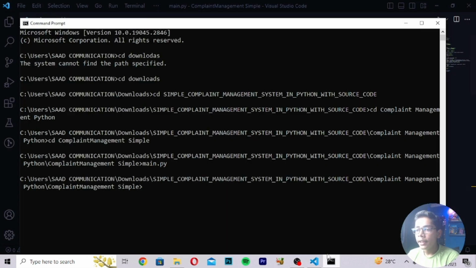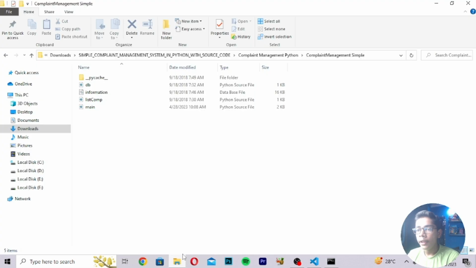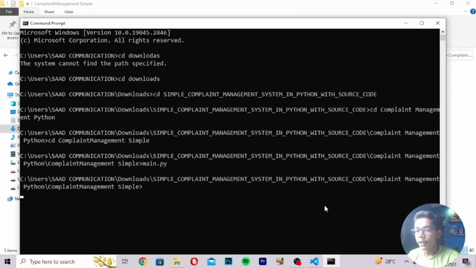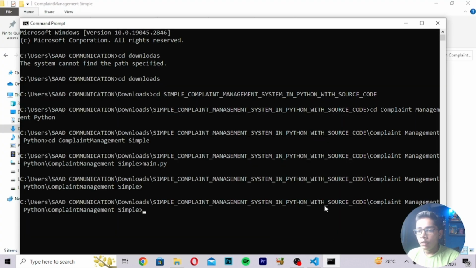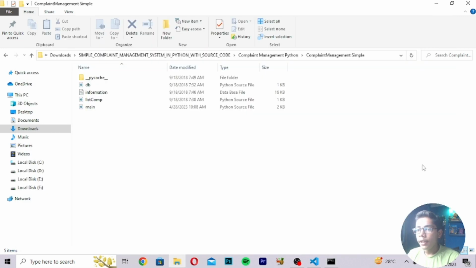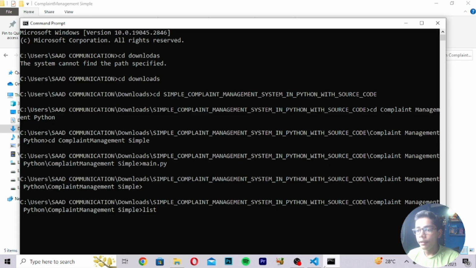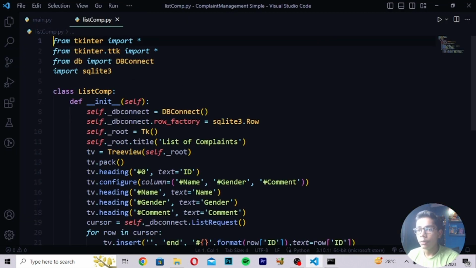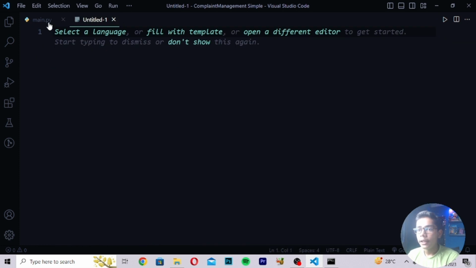So when you press enter, your file will be directly opening here, and then you can use that file. So if I write here list, we are getting the listcom file. So here I will be writing listcom.py. You can see it has opened here. The listcom.py file has been directly opened.